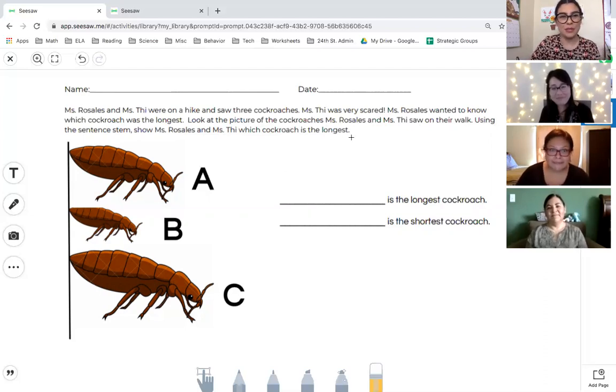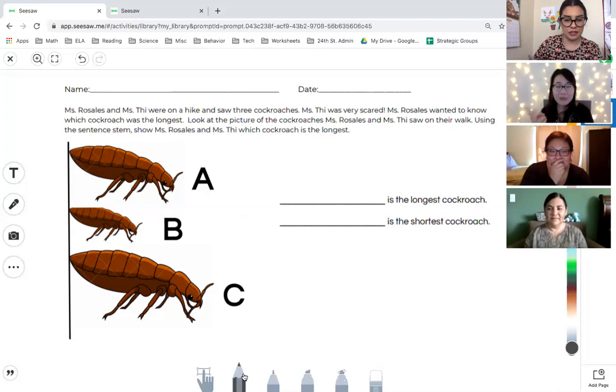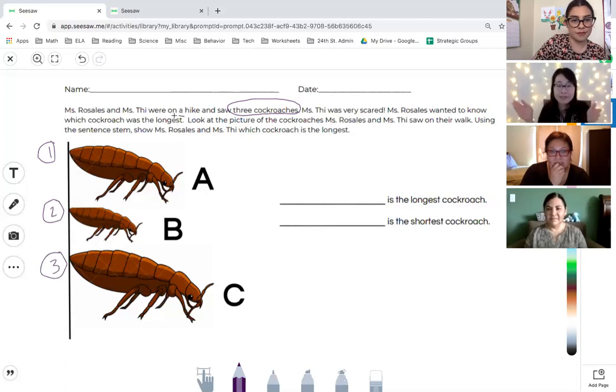Okay. So Miss T, what vocabulary words are sticking out to you? Well, because in our second read, we're looking at the math. So I saw the number 3. So I know that tells me how many cockroaches we're looking at. And then I didn't see any other numbers, but I noticed the word longest. And so when I hear the word longest, I know that we're comparing the length of something. So how long something is, because the word longest is in there. So we're going to be looking at which one's the longest.